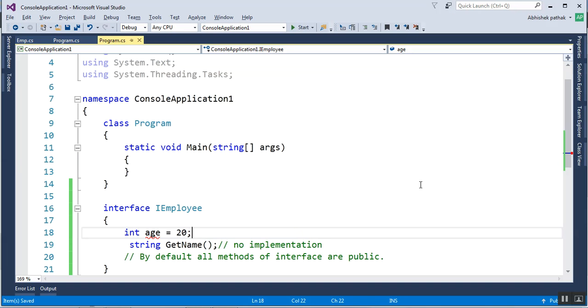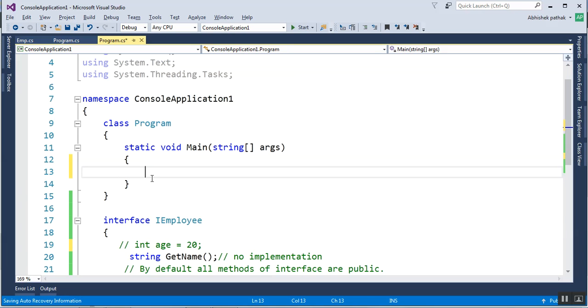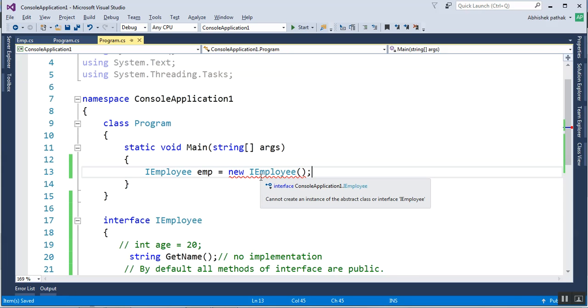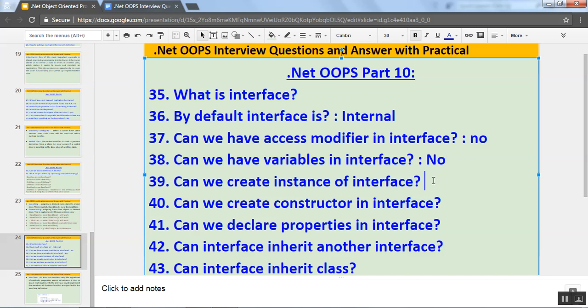Can we create instance of interface? So in main method, let's create the object or instance of interface, is equal to new iEmployee. So it's giving me compile time error, can't create an instance of the abstract class or interface. So the answer again is no.